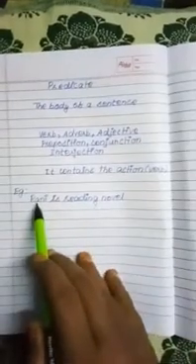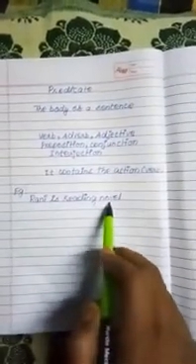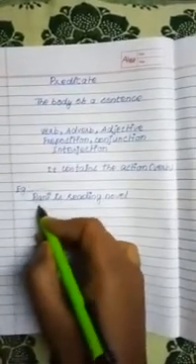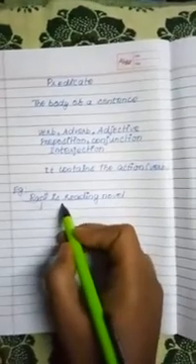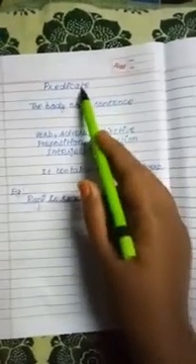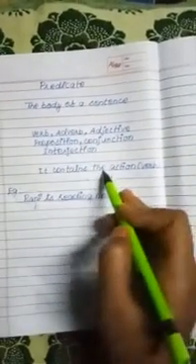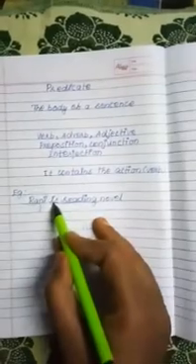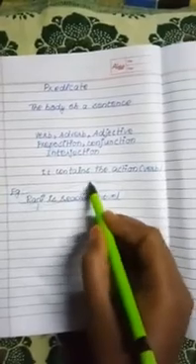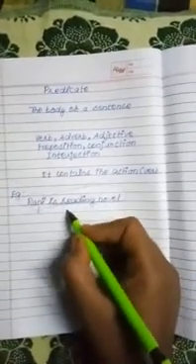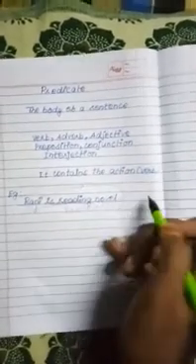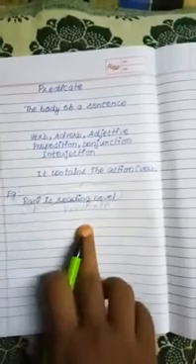So for example, Rani is reading novel. So here Rani, who is reading a novel? Rani. So this is subject. So what is the verb here? Is reading is a verb. Okay, so here it is the body of a sentence. Next one, it contains the action words. So what is the action word here? Is reading is a verb here. So this is called as predicate, the predicate of a sentence. So can you understand what is meant by subject and what is meant by predicate?